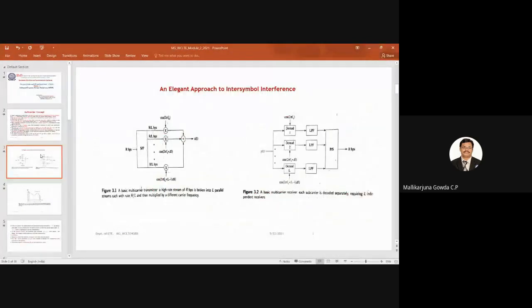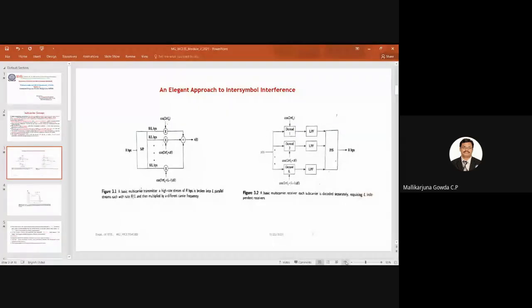As I was telling, I think yesterday also I have shown this diagram. So this is the basic multi-carrier transmitter as well as receiver. Here these are bits per second.